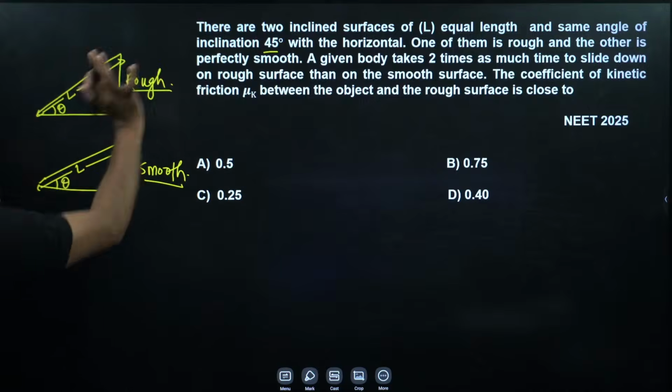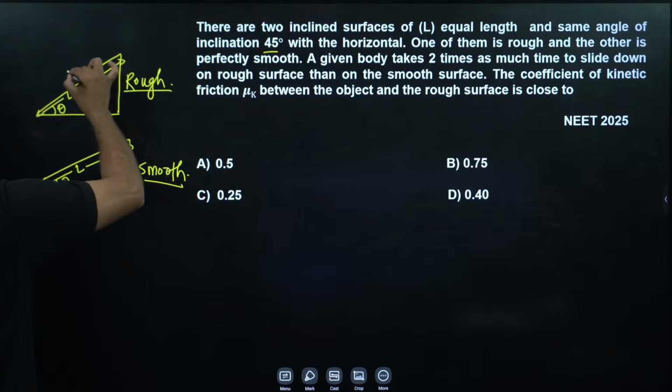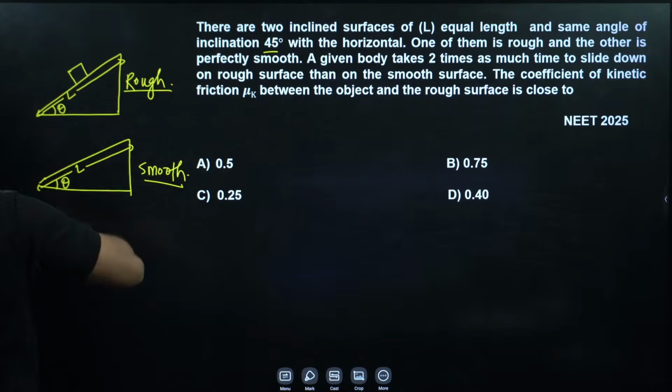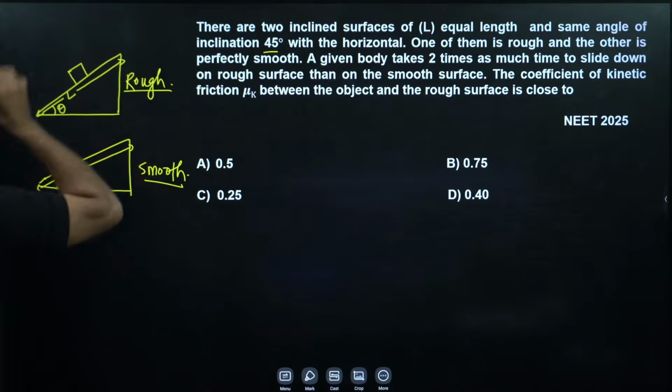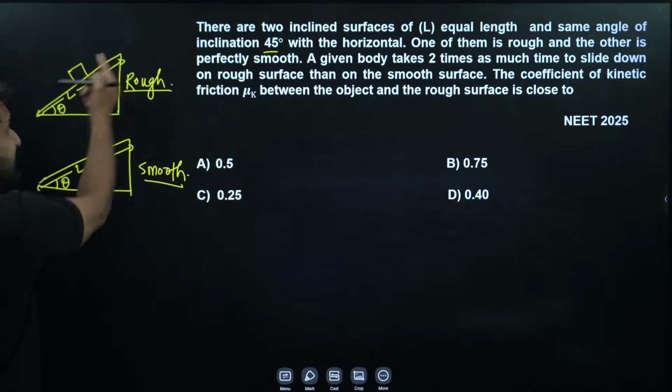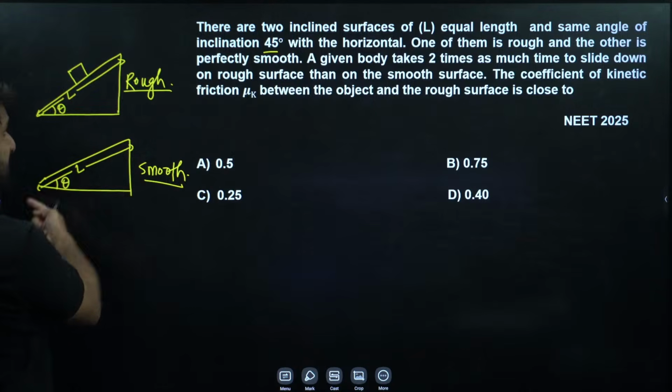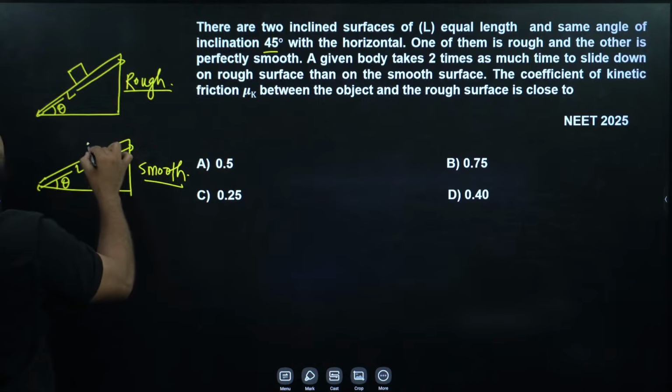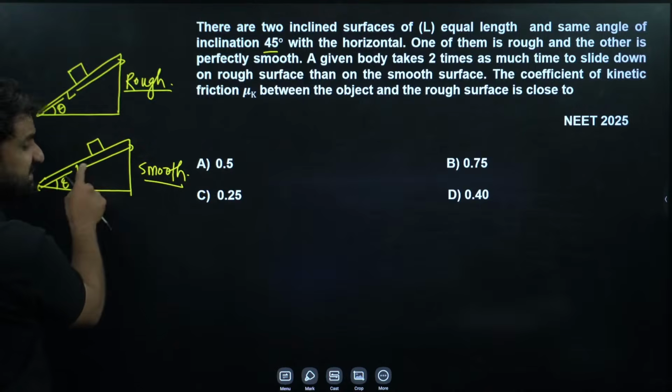Don't worry. Let's say there is a block of mass m. When this block slides from top to bottom on the rough surface, it takes twice the time compared to the smooth surface, where there is no friction. Smooth means no friction.